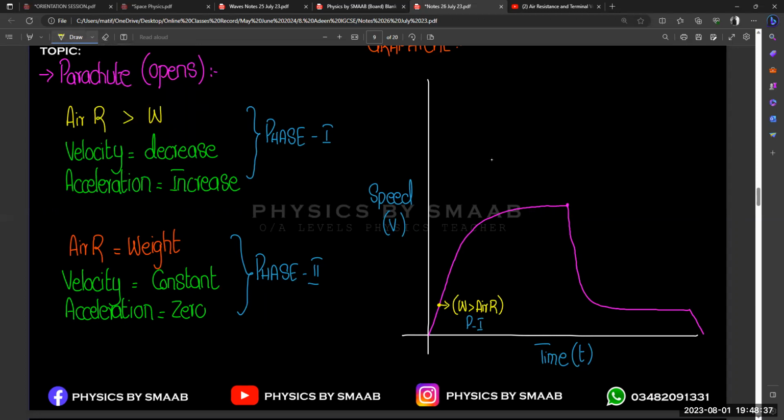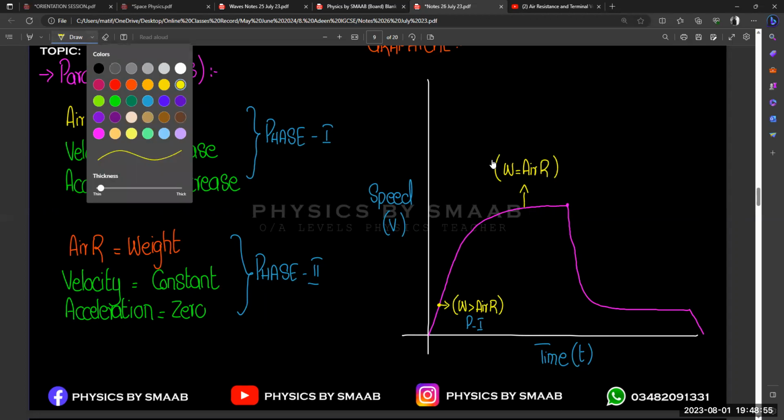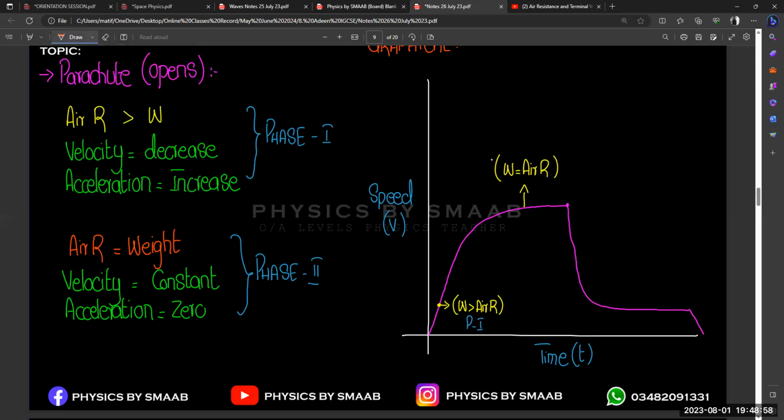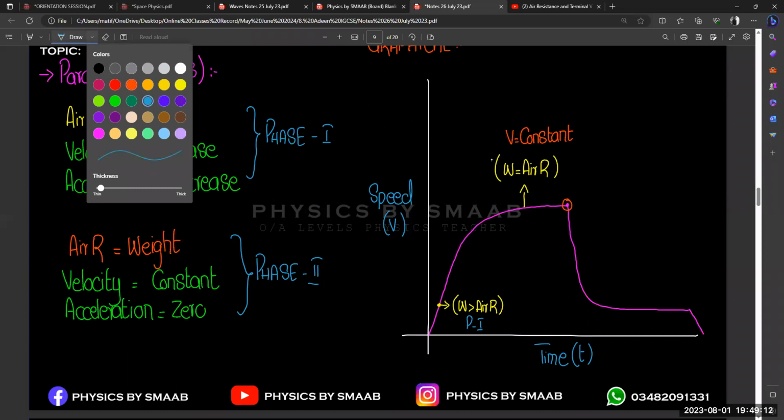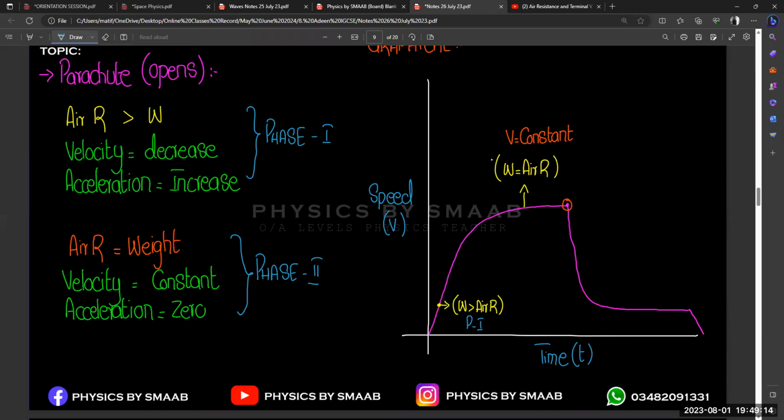And the next thing: after some time, you observe that your speed is going to be equal, and the constant line shows you the concept. Now air resistance is completely balanced by the weight, or weight is balanced with the air resistance, right? And you also know the concept of speed and velocity, that your speed is constant but your acceleration is equal to zero. And at this point, we move towards the next phase that is related to the parachute. This is our phase two.